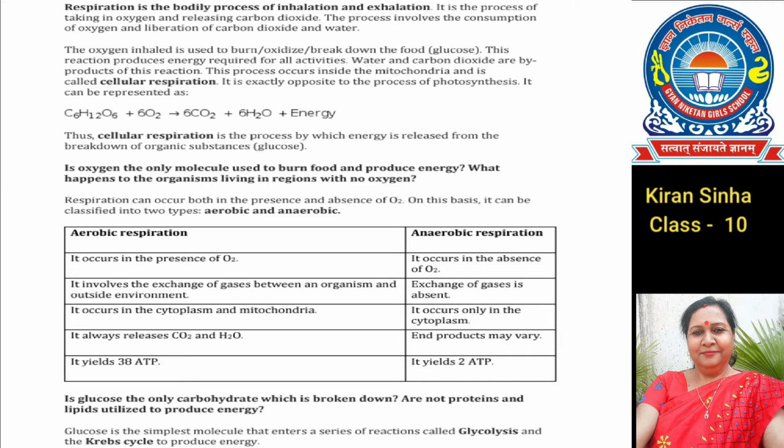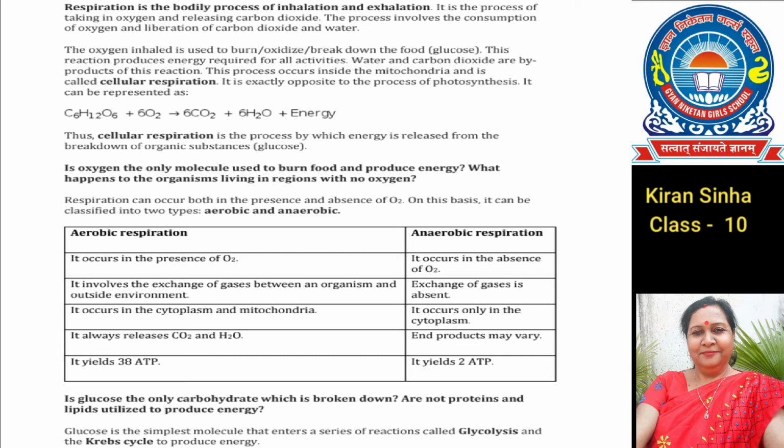It occurs only in the cytoplasm and the process is called glycolysis. End products vary in plants and animals separately. In plants, the fermentation process occurs in certain yeast and bacteria, and in animals, it takes place as lactate fermentation, the formation of lactic acid in the muscle cells. And it yields very little energy, only 2 ATP.